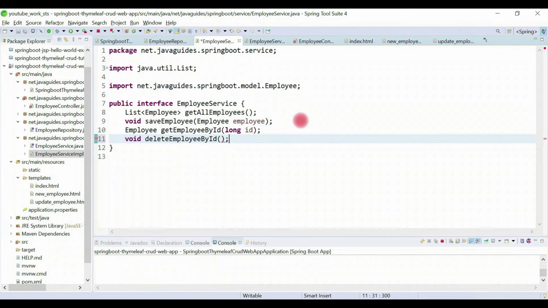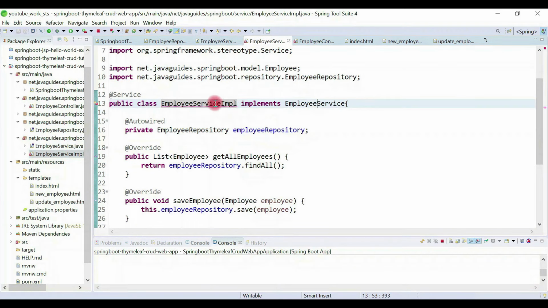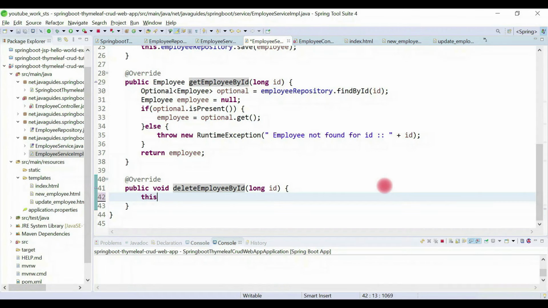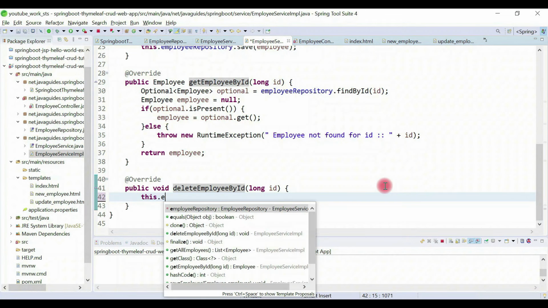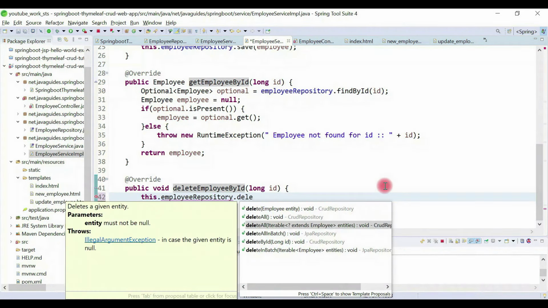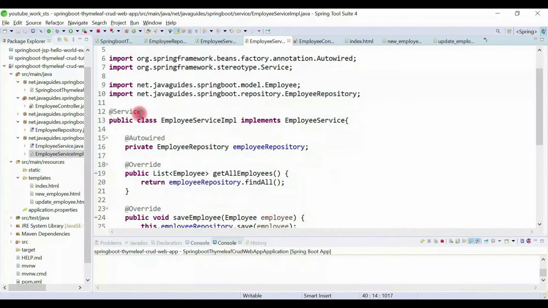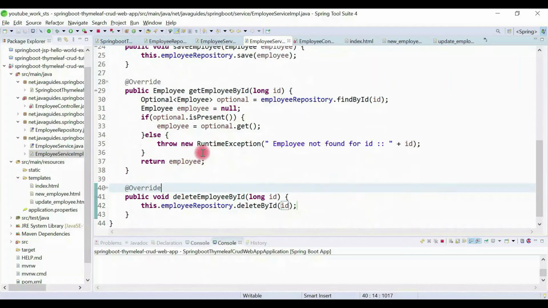Just pass long id as a parameter, then go to the EmployeeServiceImpl and override this method here. We'll just call the employee repository, then call deleteById and pass the id. That's it. We don't need to add the transaction annotation here because the repository internally provides transaction management for all these CRUD database operations.